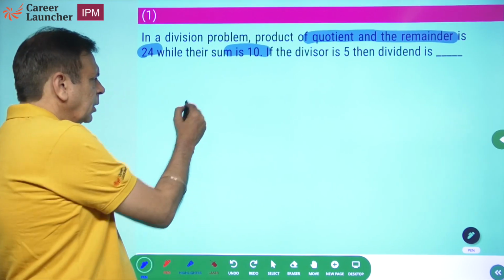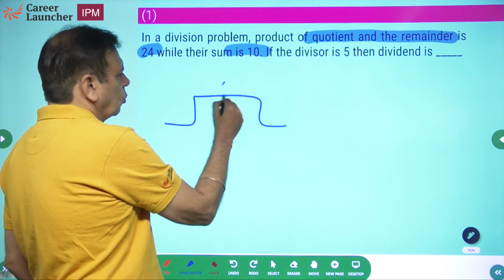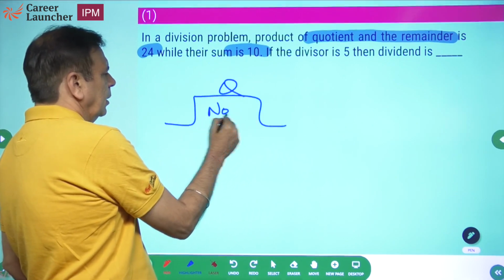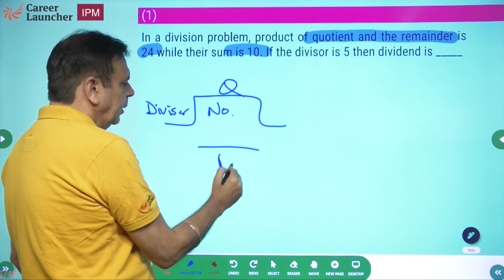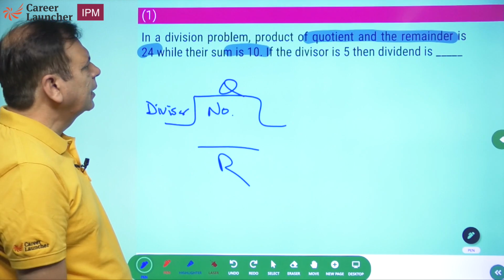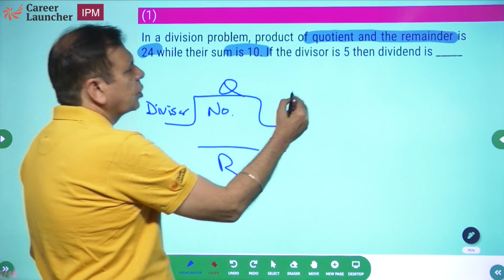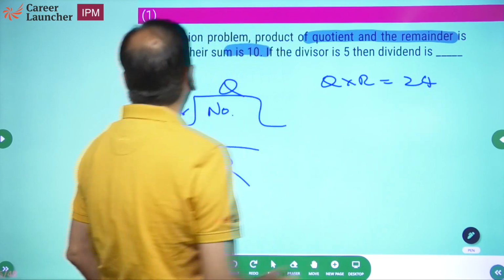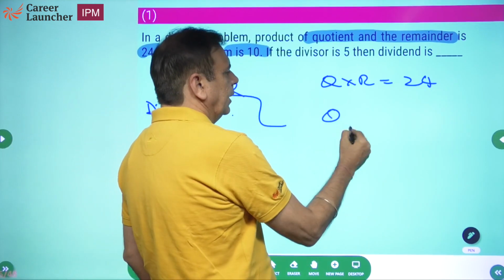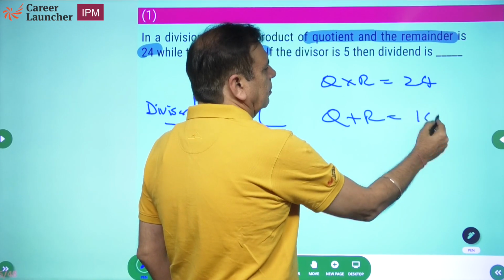Simple question. हम सबको मालूम है ना ये. This is the quotient, this is the number, this is the divisor, and you will get the remainder here. Okay, what does it say? Product of quotient and remainder. Quotient into remainder is equal to 24 and quotient plus remainder is equal to 10.